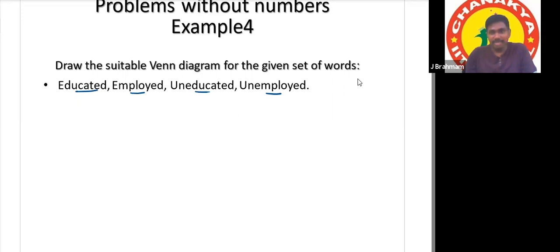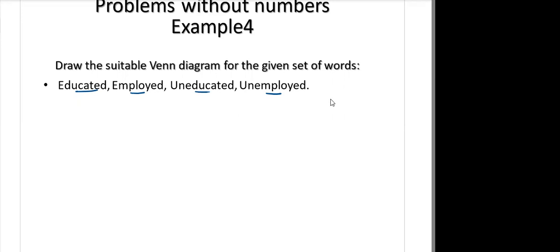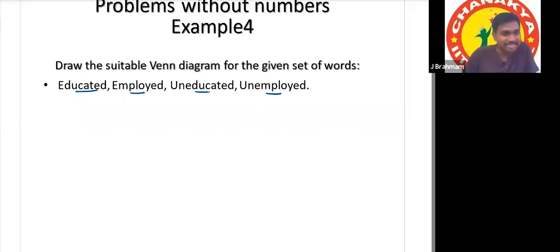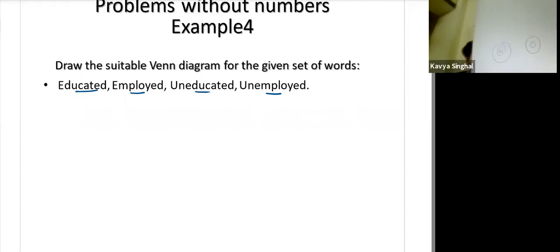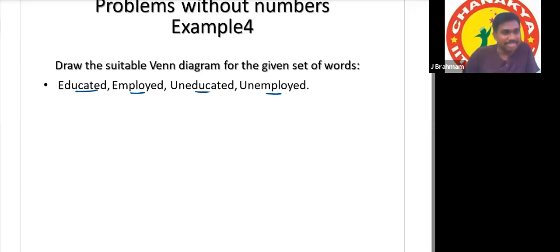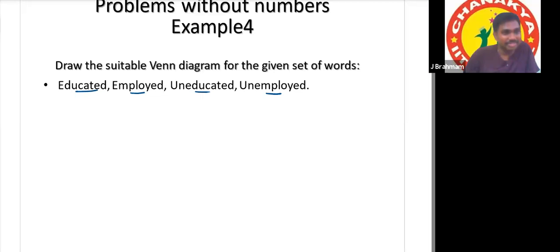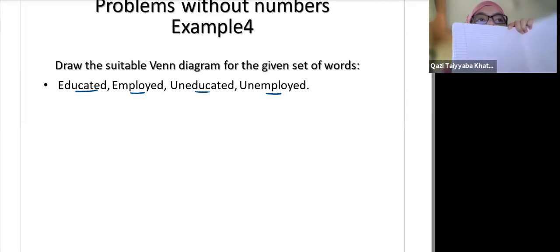Not only Shreyan, I'm asking all of you. I did wrong, yes, sir. Educated, uneducated. Can you see? No, unable to see. The tab is single. Sir, can you see mine? But that's a round diagram. This is wrong. Educated or also uneducated? Wrong diagram.